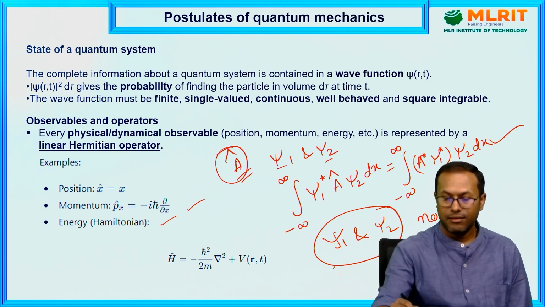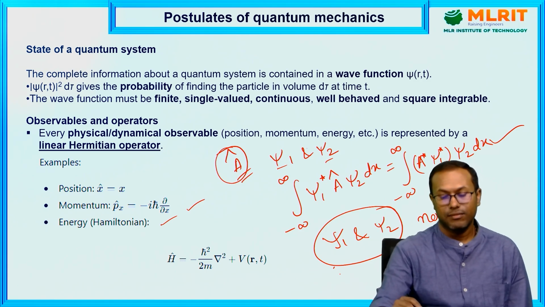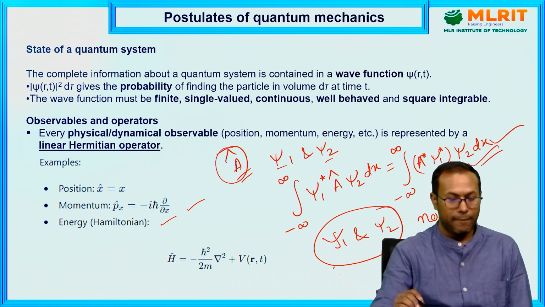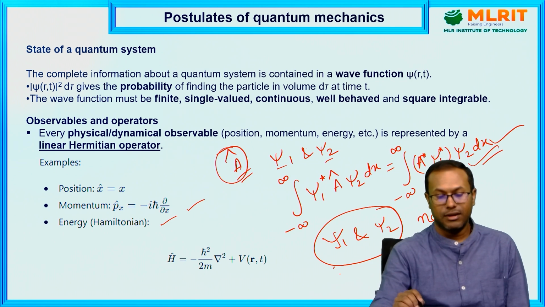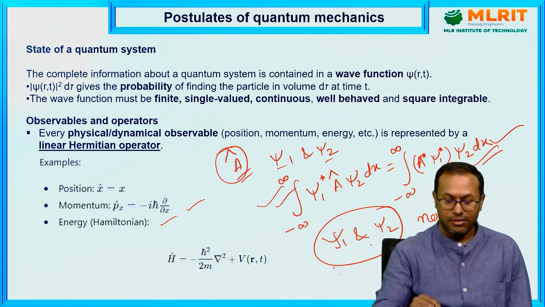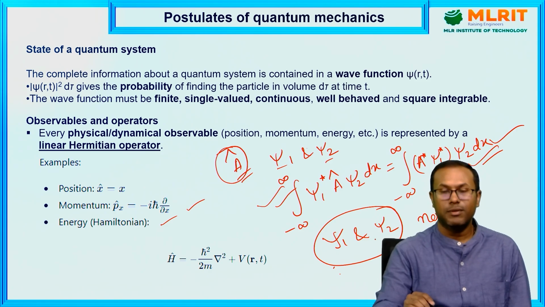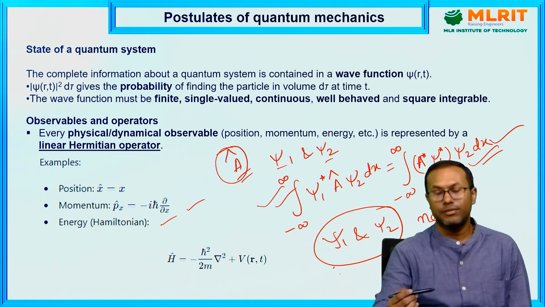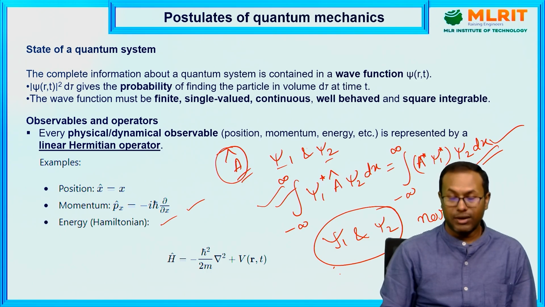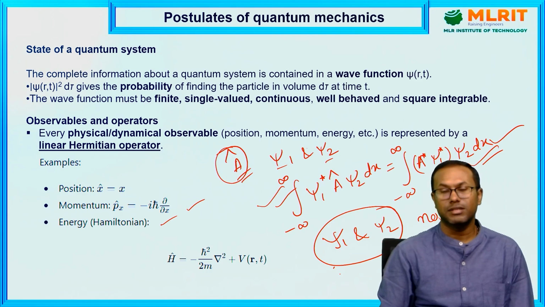Then it will satisfy this equation. These are the conditions of a Hermitian operator. This is one of the definitions of a Hermitian operator. The eigenvalue of any Hermitian operator will be a real value, and the expectation value is also real. Now the question is, what is an eigenvalue, what is an eigenfunction? I will come to that in detail.